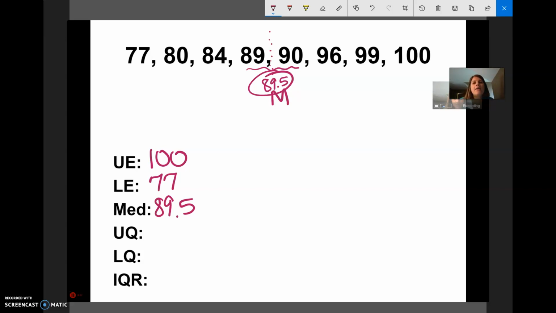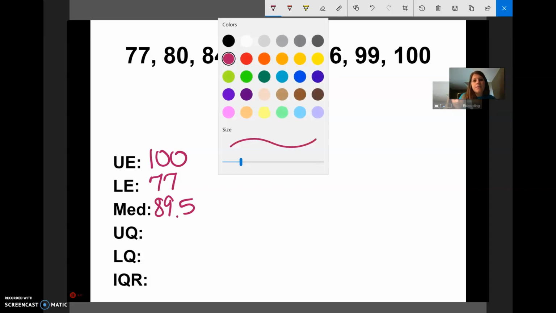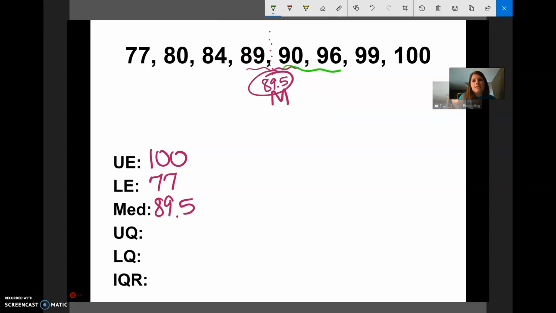As you can see, this dotted line splits your data in half. I have a lower half, 77, 80, 84, 89, and an upper half, 90, 96, 99, 100. So when I go to my upper quartile, I can use 90 because it was not my median. I used it to find my median, but it's still part of the upper half. So my upper half now is these 4 numbers.